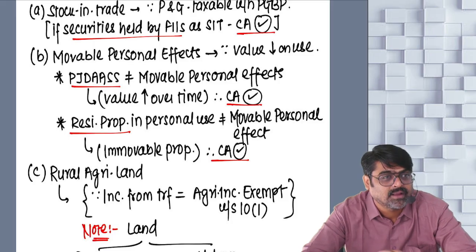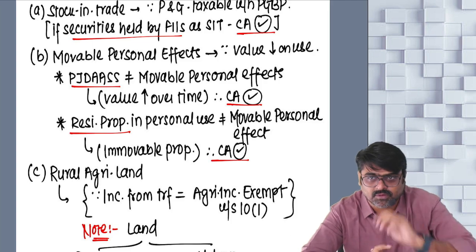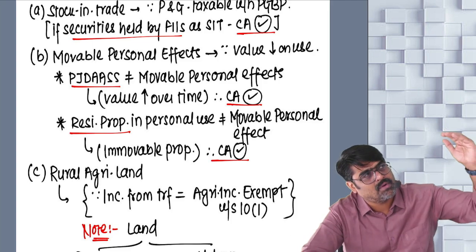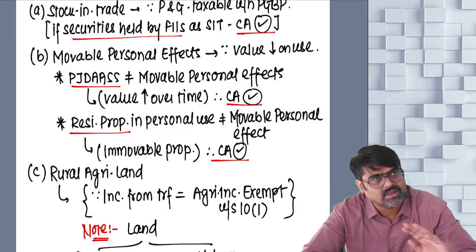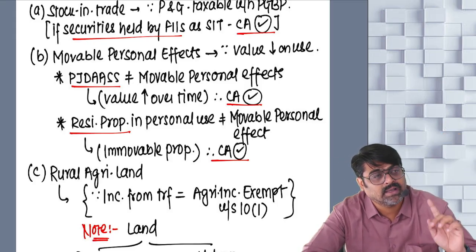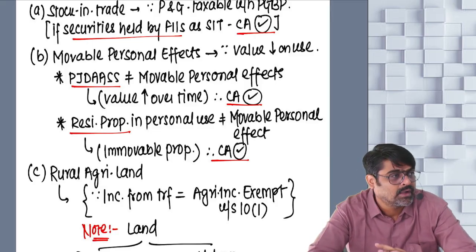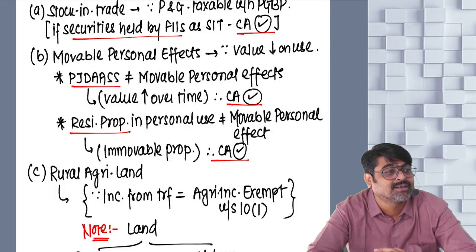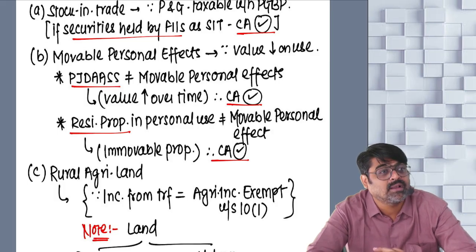So tell me, if I buy one asset, a mobile phone, for 1 lakh rupees, after some time will its value go up or come down? Will I be able to sell it for 1 lakh or less? I'm selling it for 30,000. So will I incur a loss or get a gain?